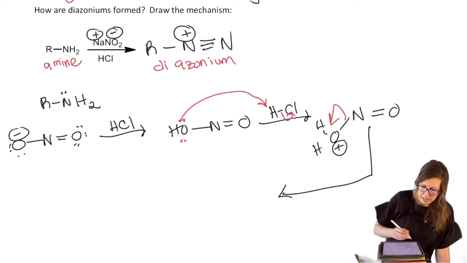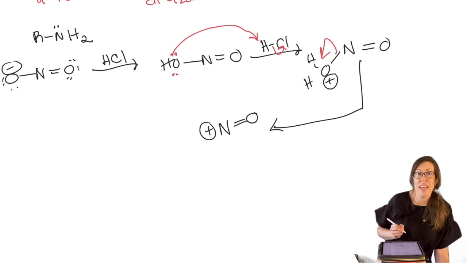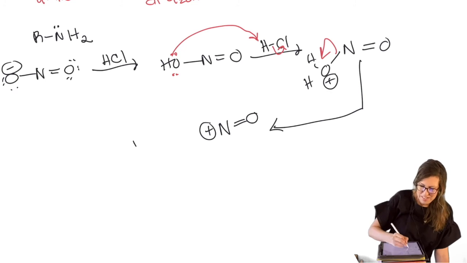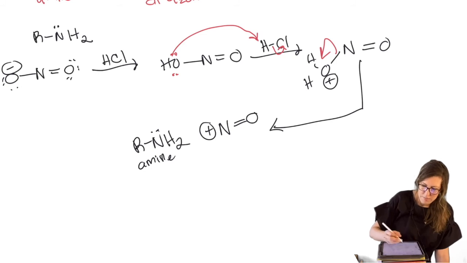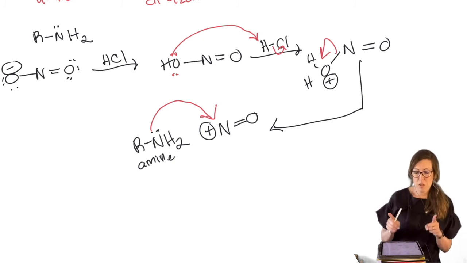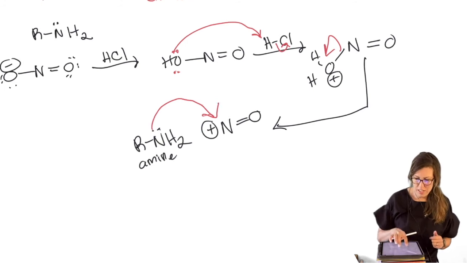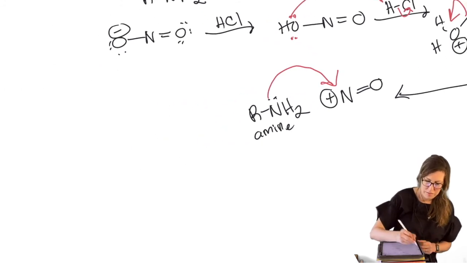We're going to get this reactive intermediate that the amine, here comes our amine, your starting amine can come and attack. That's kind of the big moment there. We made our nitrogen-nitrogen bond. We introduced that nitrogen into the parent compound.